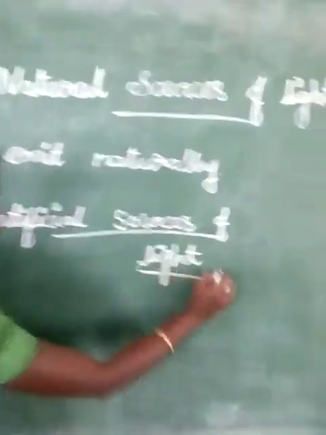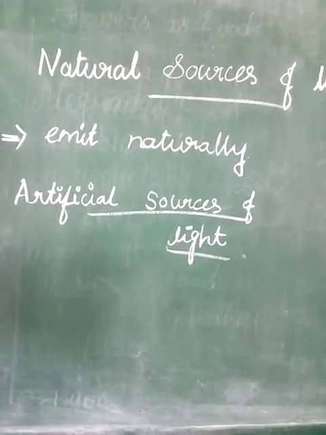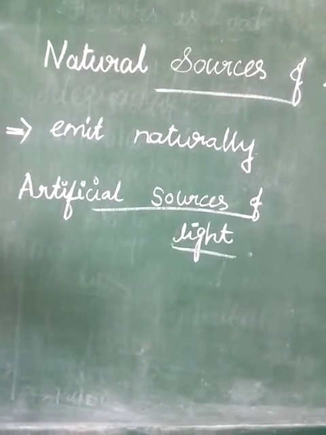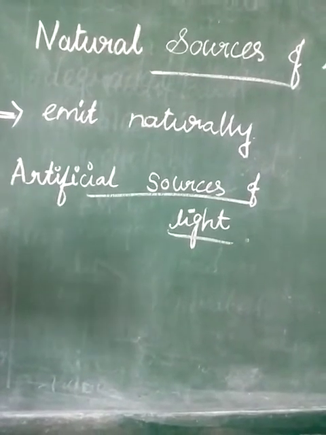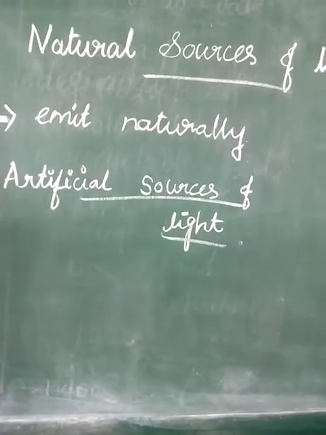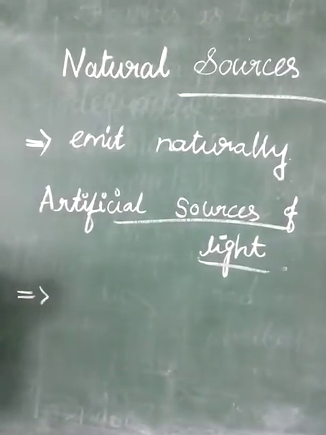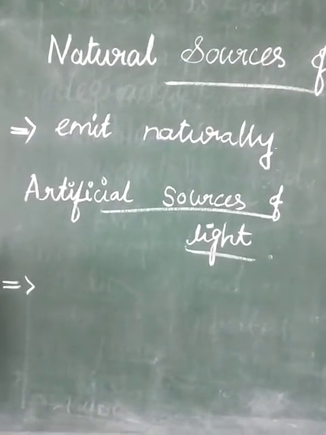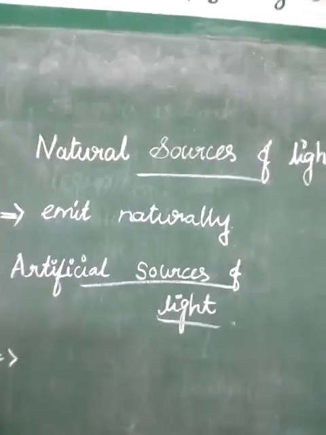Artificial sources of light. What does artificial mean? Natural sources occur naturally. Artificial means we have to do something, then only it will occur. The sources that are able to produce light artificially are classified into types. First we can see the artificial sources made by man, that is, made by humans. We flame a candle, and use an incandescent bulb, neon lamp, sodium lamp, etc.